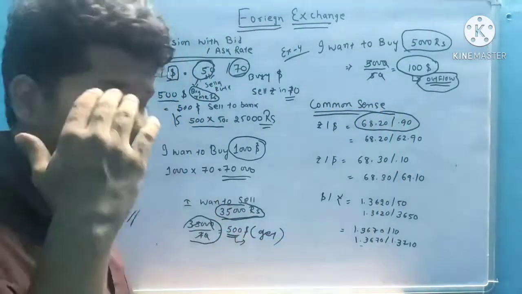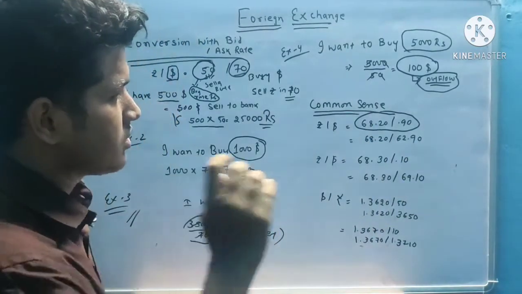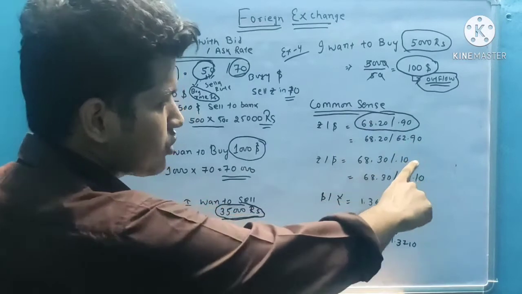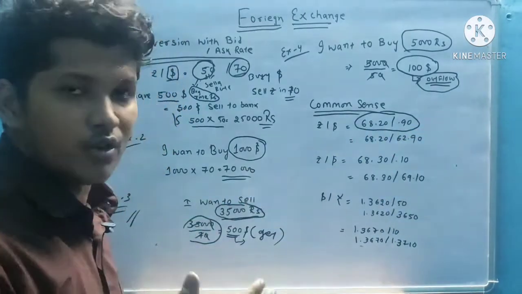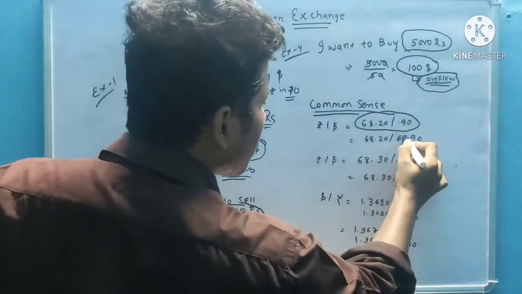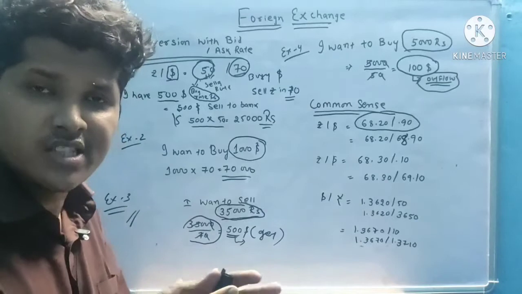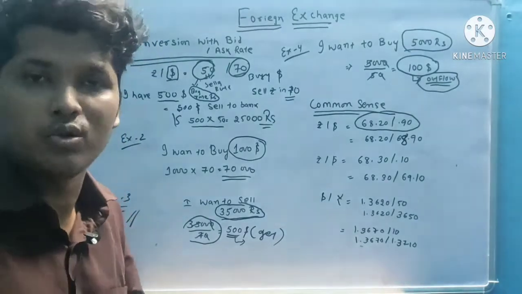If you take the common sense, suppose 68.20 oblique 0.90. The bid or ask rate difference is not so big, like 1, 2, 3.